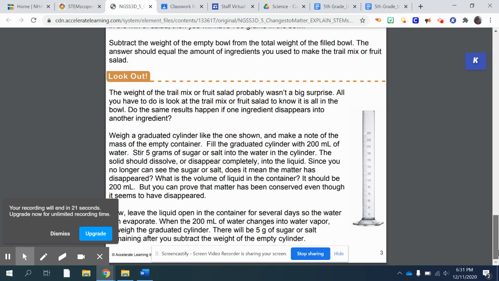Stir 5 grams of sugar or salt into the water in the cylinder. The solid should dissolve, or disappear completely into the liquid. Since you no longer can see the sugar or salt, does it mean the water has disappeared? What is the volume of liquid in the container?